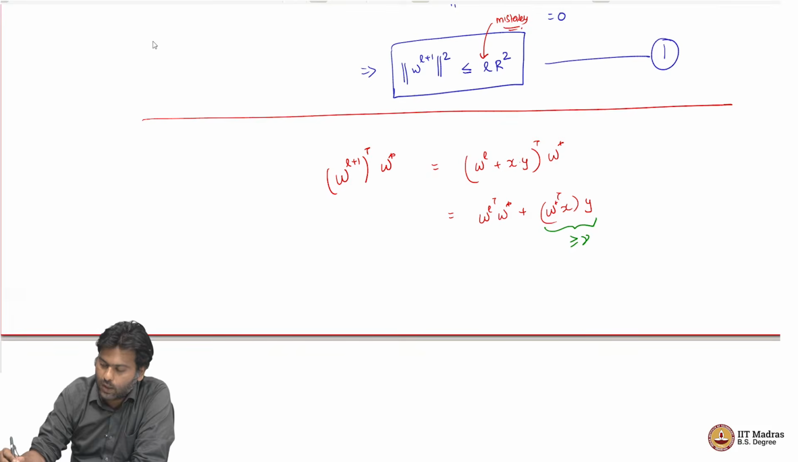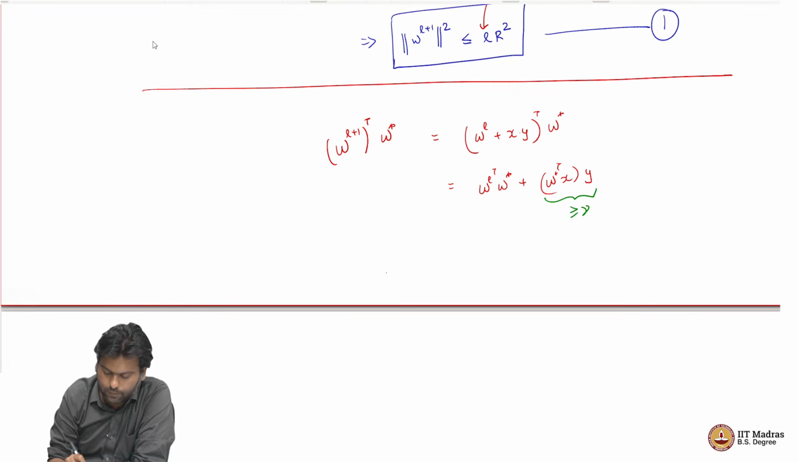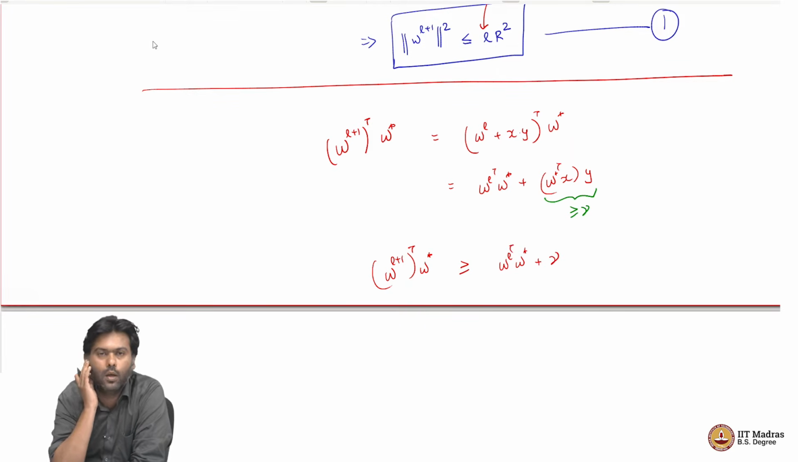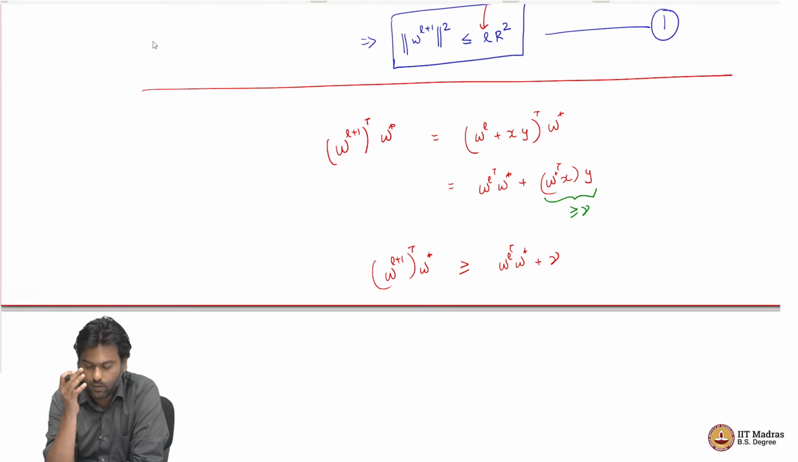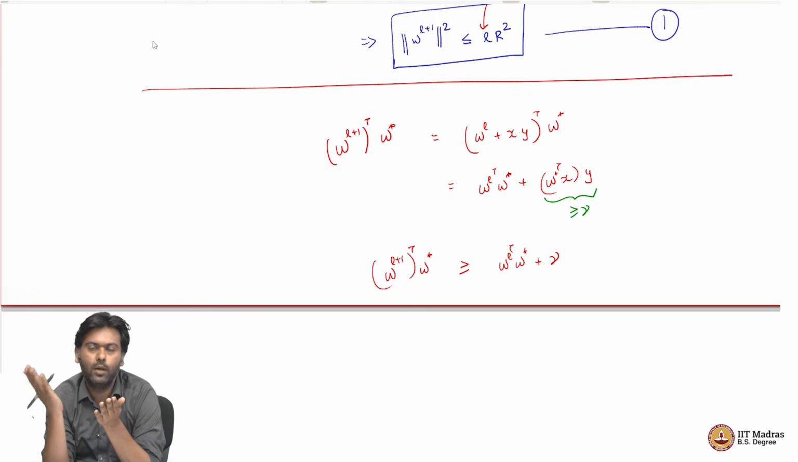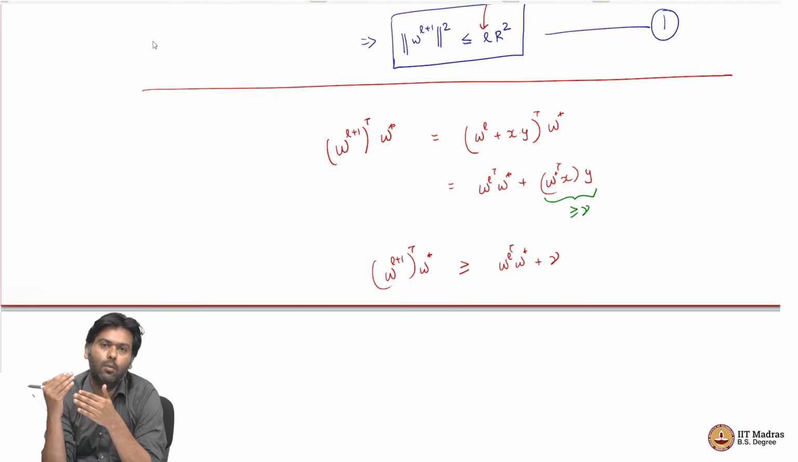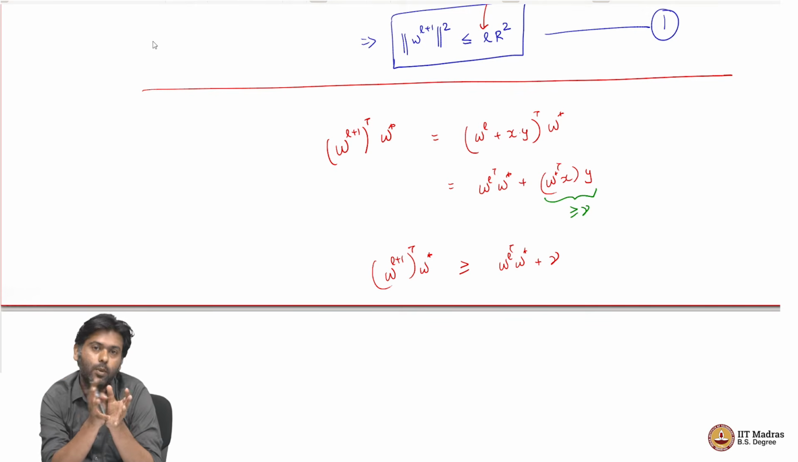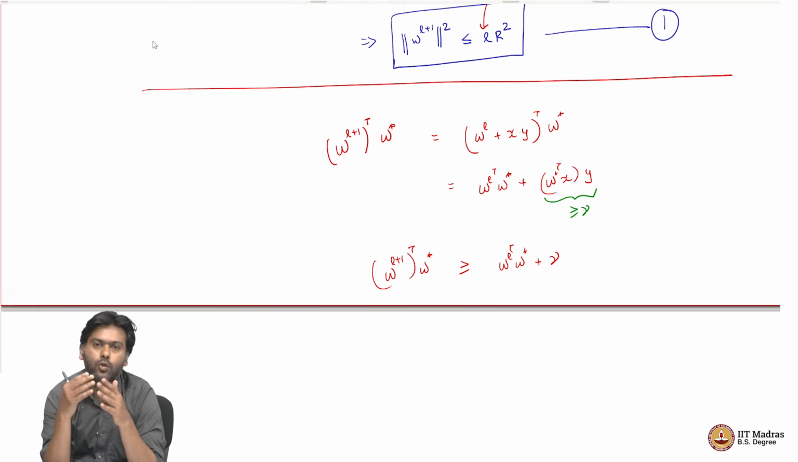So, now basically what is this saying? This is then saying that W_{L+1} transpose W star is greater than or equal to W_L transpose W star plus gamma. This is telling us that the previous dot product with the optimal W star has to grow by at least gamma once you make a mistake and update W_L to W_{L+1}. So, W_{L+1}'s dot product with W star should be at least gamma more than W_L's dot product with W star.